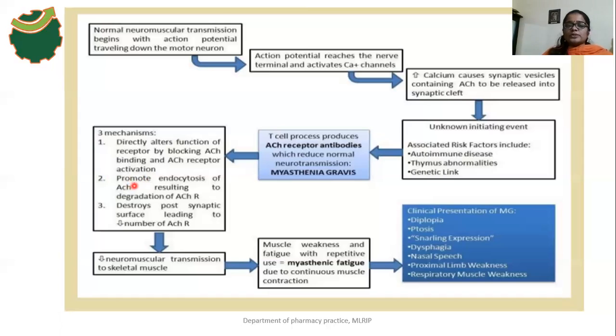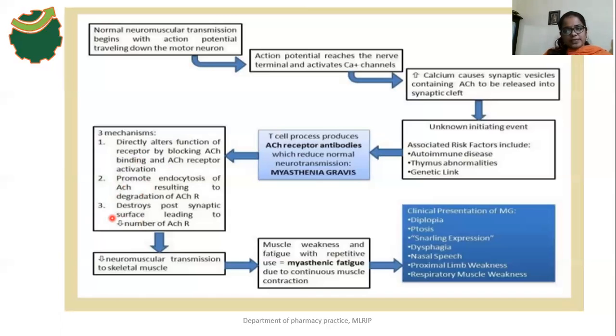So there is a promote the endocytosis of what, acetylcholine. So as a result of endocytosis of acetylcholine, there is a degradation of what, acetylcholine receptors. Okay, and the third mechanism is, it destroys the postsynaptic surface. Okay, the postsynaptic surface is destroyed by antibodies. So that's why there is a decrease in the number of what, acetylcholine receptors.